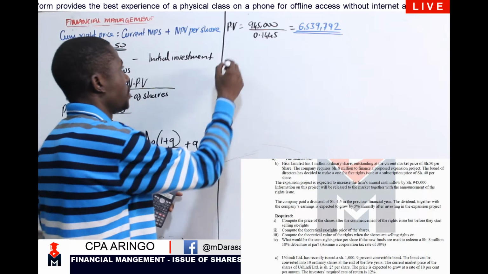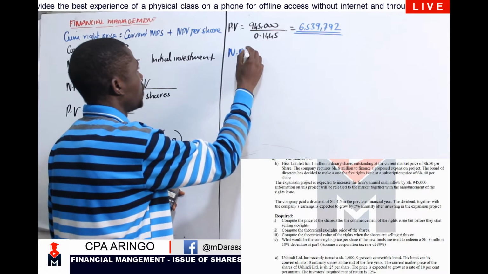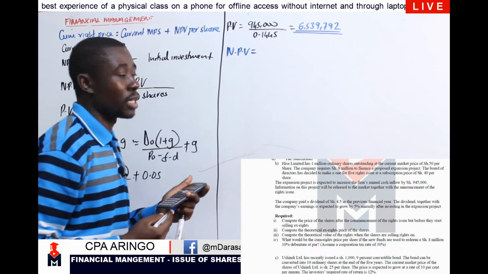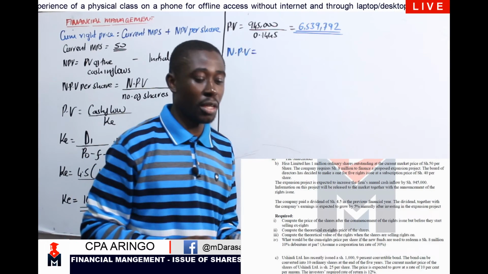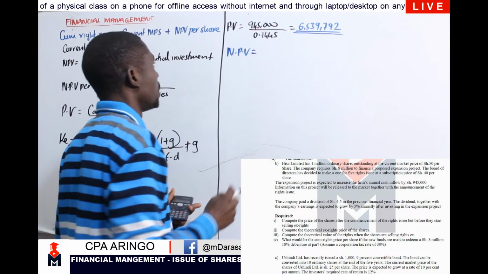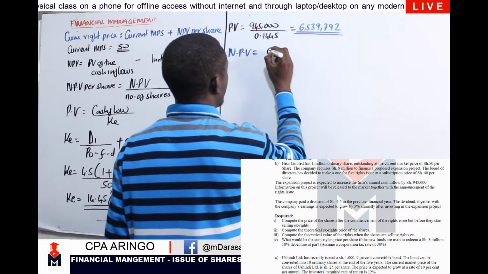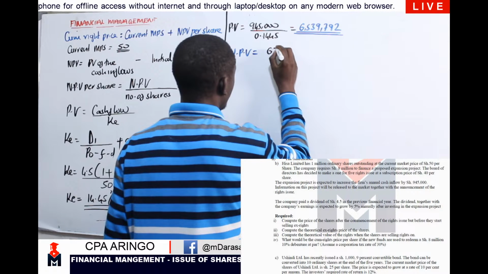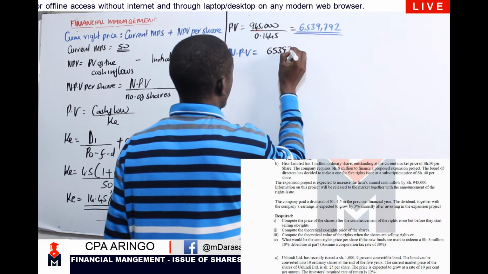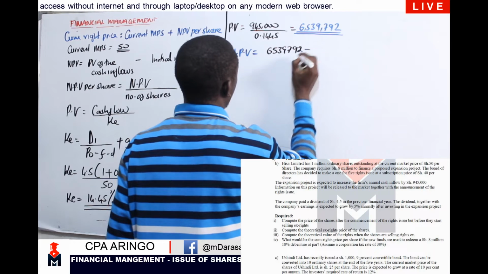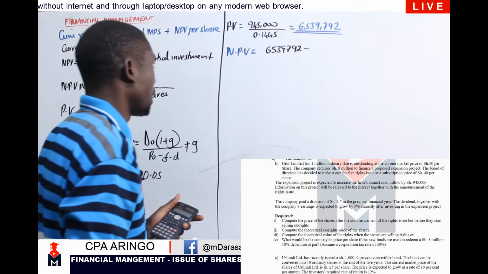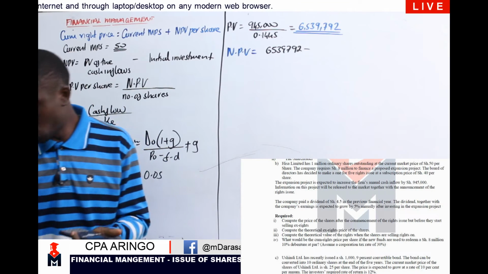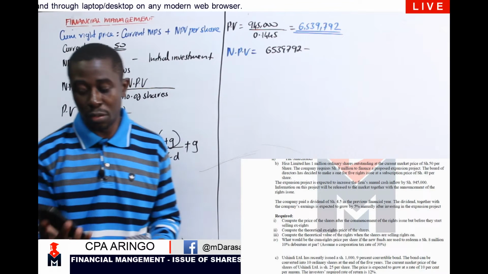Once you have our present value, recall my main aim is to determine our NPV. So for our NPV, we should be talking of our present value, which is 6,539,792, less what? What is the expected outflow? How much do I need to invest?